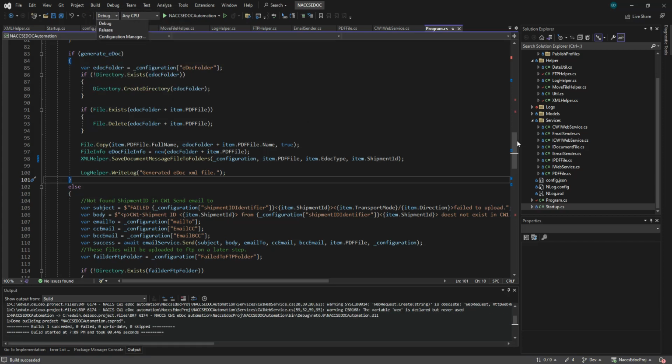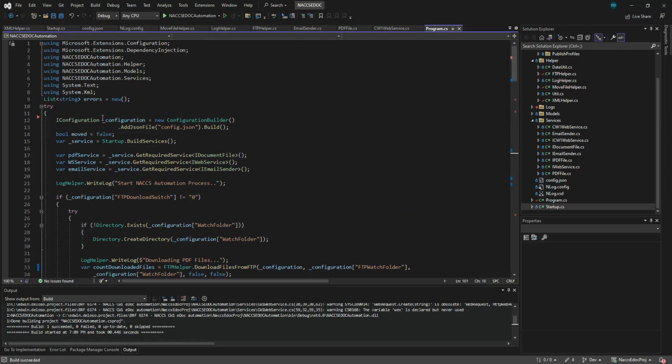So we have only created, or instantiated, or configured the builder once. You are not calling or configuring the builder everywhere, only once. So you just pass it as a parameter, or you can pass it as a constructor. You can inject it. So that's one way to make your code maintainable.